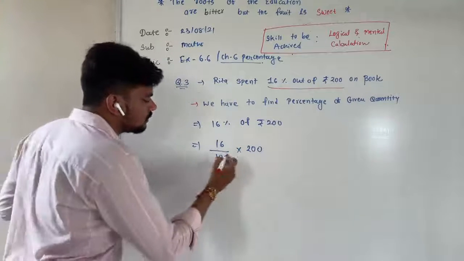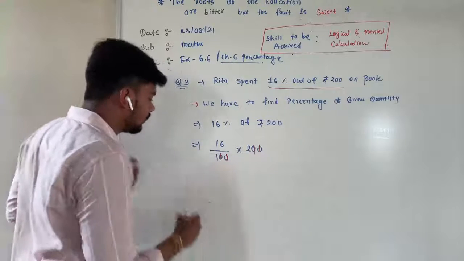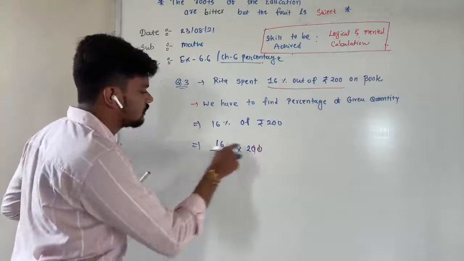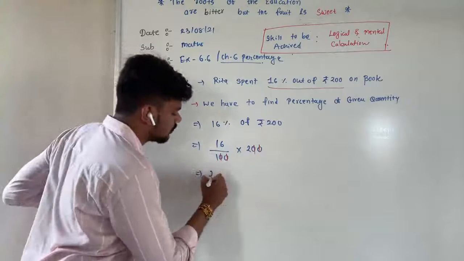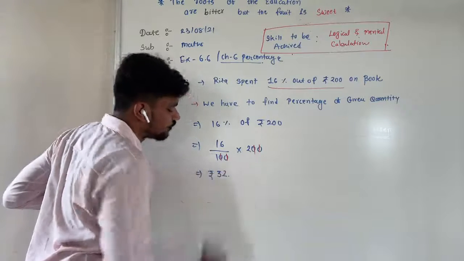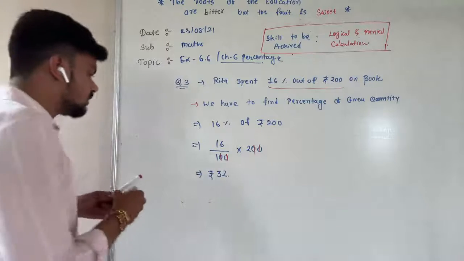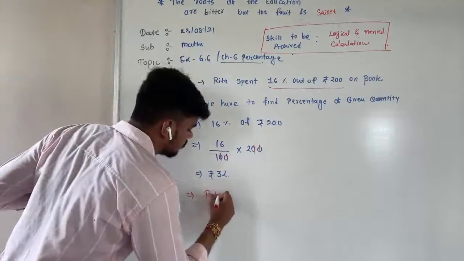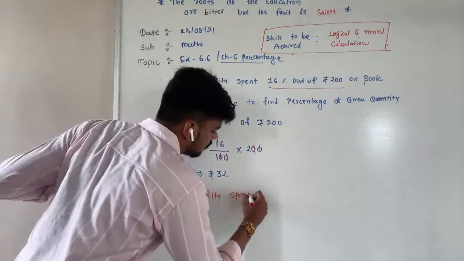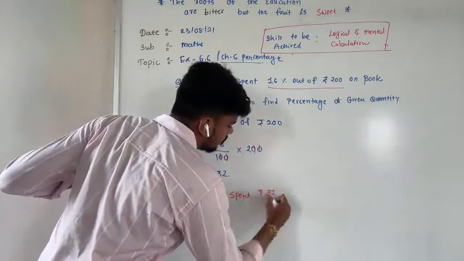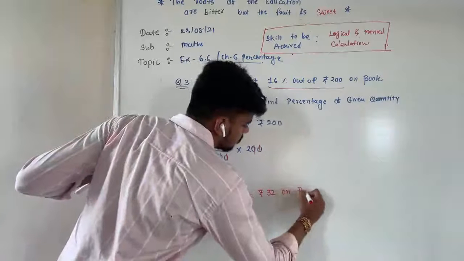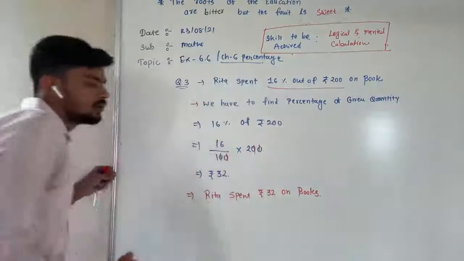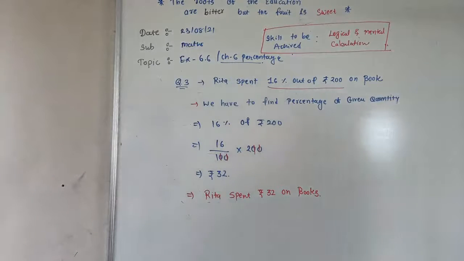So now it is easy. 2 zeros will cut off from 100 and 200. Now remaining is 16 and 2. 16 twos are rupees 32. Then that answer we can write in the sentence as: Rita spent rupees 32 on books. That's it. Then, any doubt in this one? No, sir, no doubt. Write down this one.